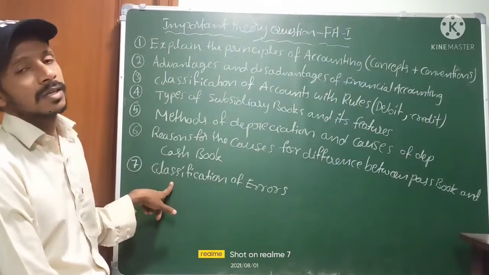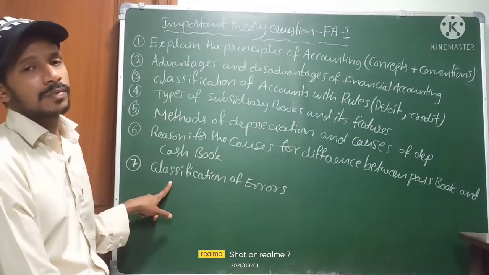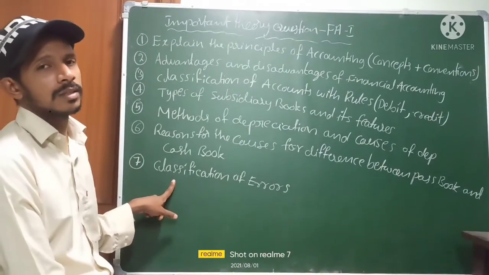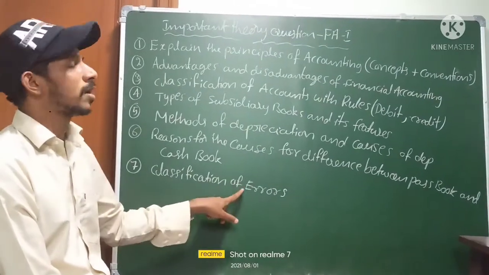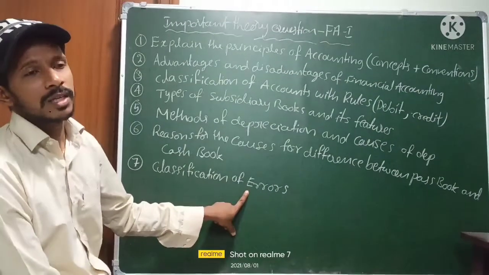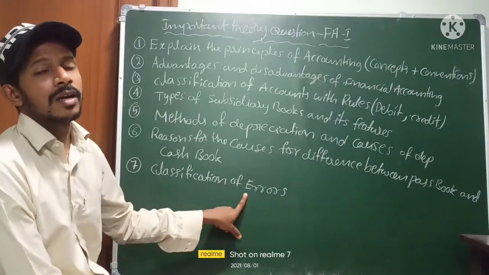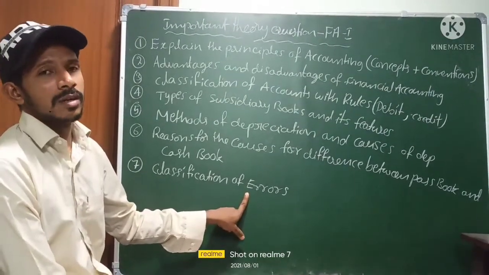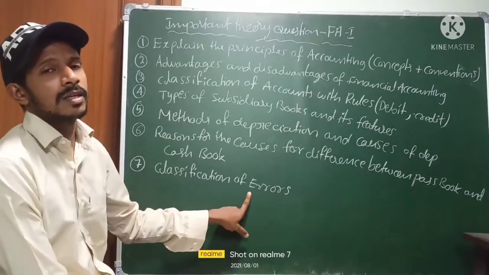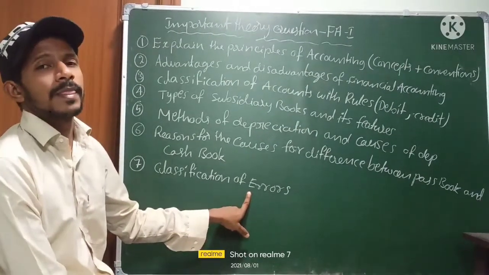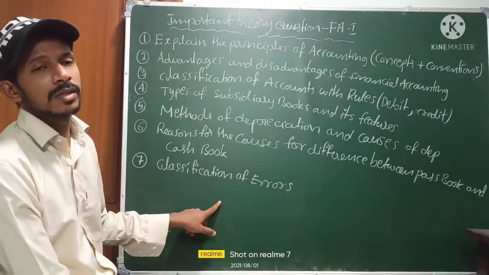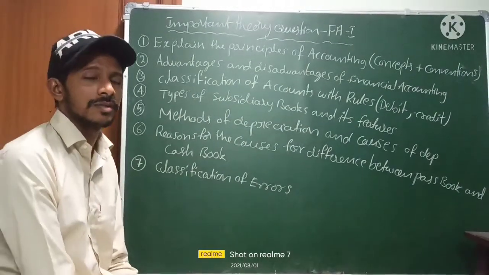And next, classification of errors or types of errors also. Any you can ask: types of errors or classification of errors. In this, errors disclosed by the trial balance, errors not disclosed by the trial balance. Different errors are there that we have to write very clearly in this question. Okay, these are the long answer questions. Then we'll see the short answer ones.